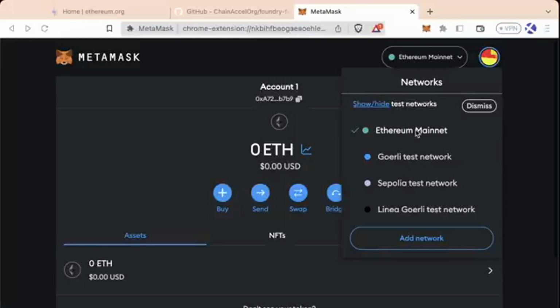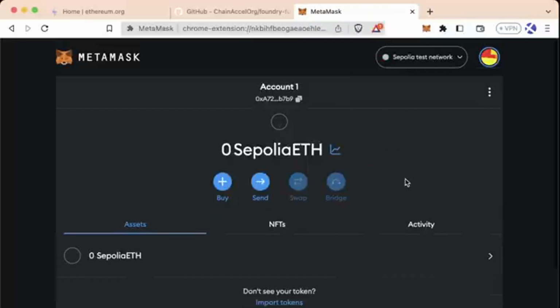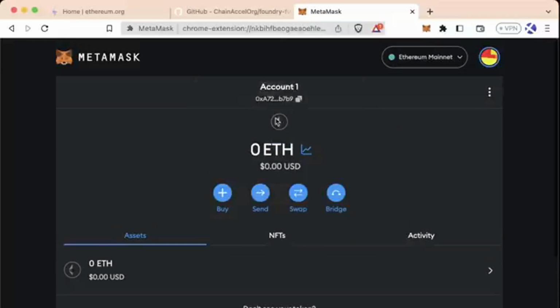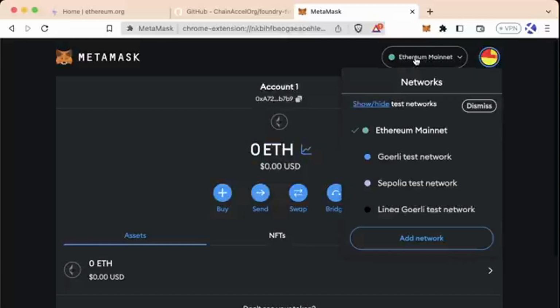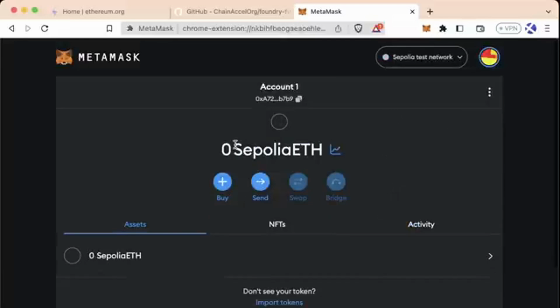And we can actually switch the network that we're working on simply by clicking another network. So let's switch to Sepolia. We can see our network changed up here, and now we can see we have 0 Sepolia ETH. So on ETH mainnet, this new account has 0 Ethereum, and on the Sepolia test network, we also have 0 Sepolia ETH, which makes sense because this is a brand new wallet. And we haven't put any money into this brand new account yet, so of course we have 0. At the time of recording, Sepolia is one of the most popular test networks out there. So we're going to be working mainly with Sepolia throughout this course.